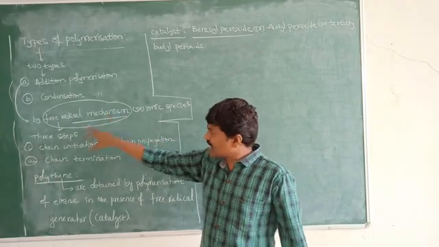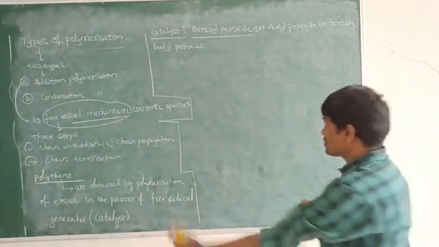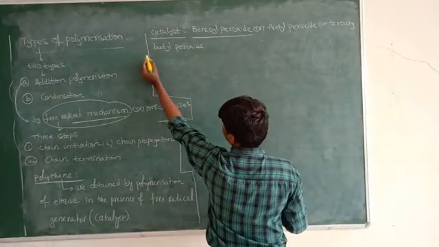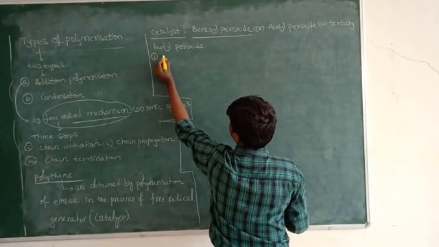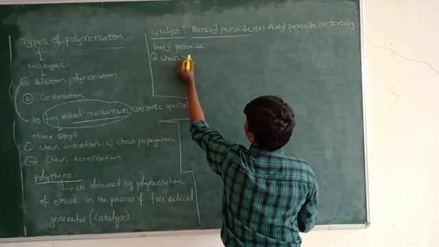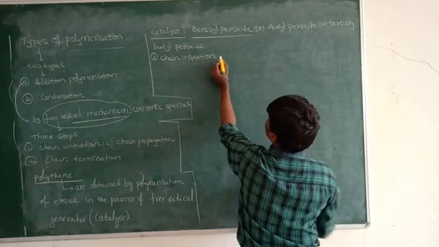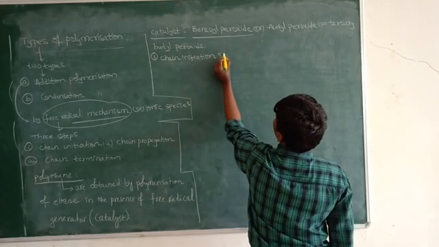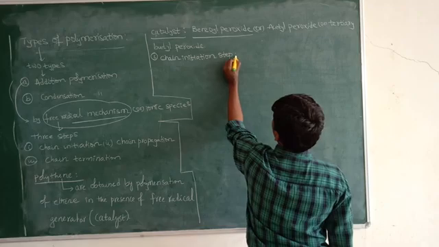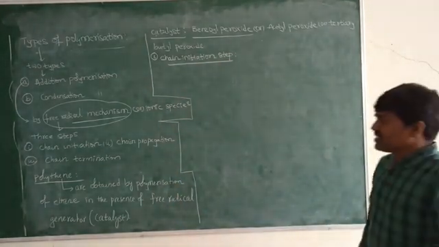In the free radical mechanism, what is the first step? It is a chain initiation step. So this is the first step. I'll write the first step: chain initiation. Chain initiation step.